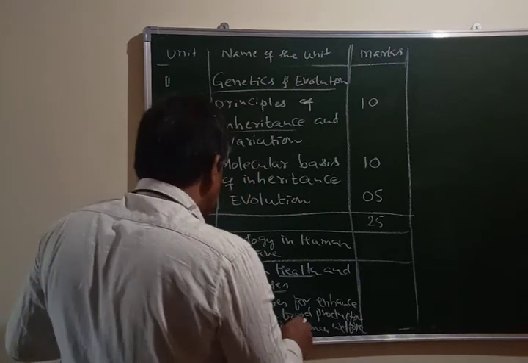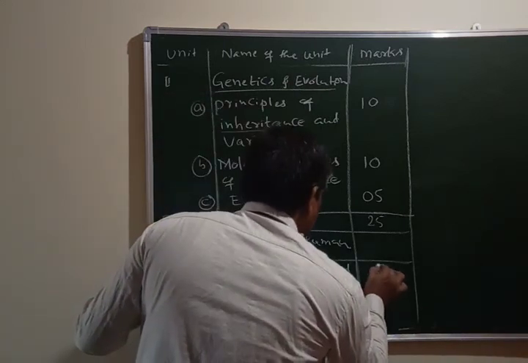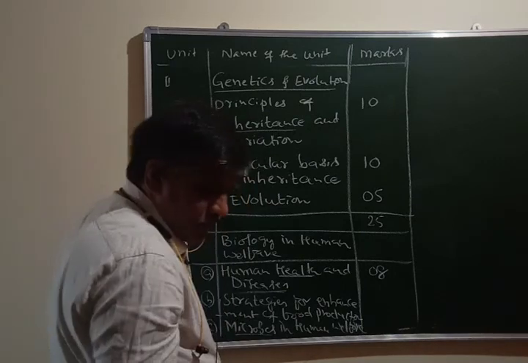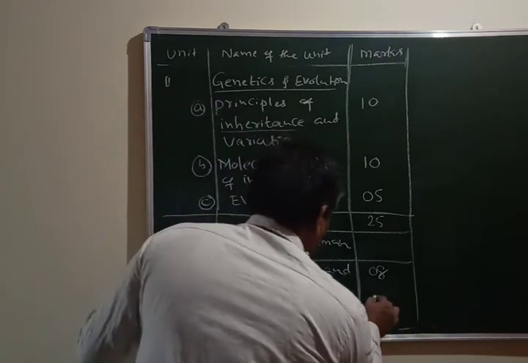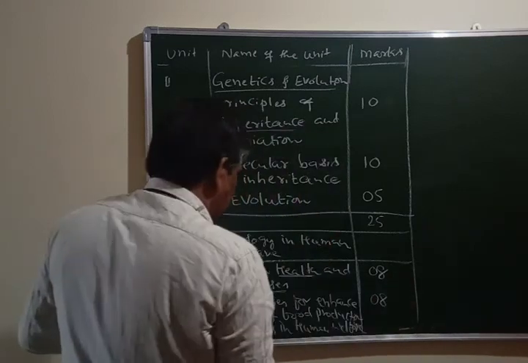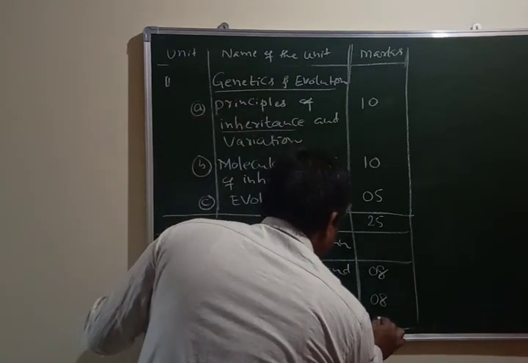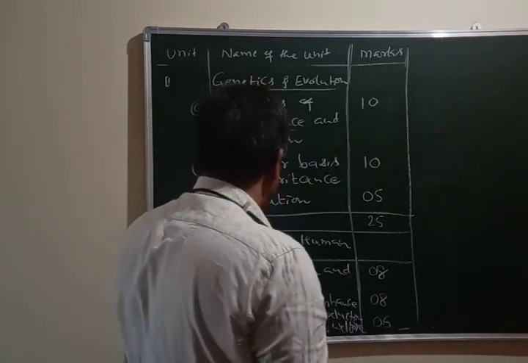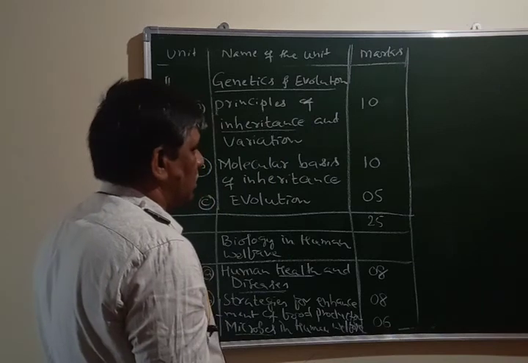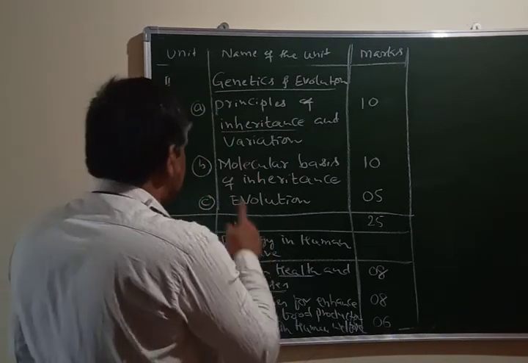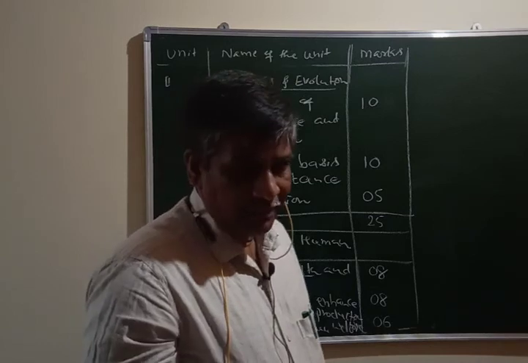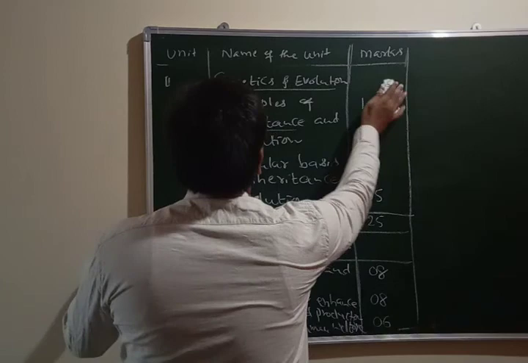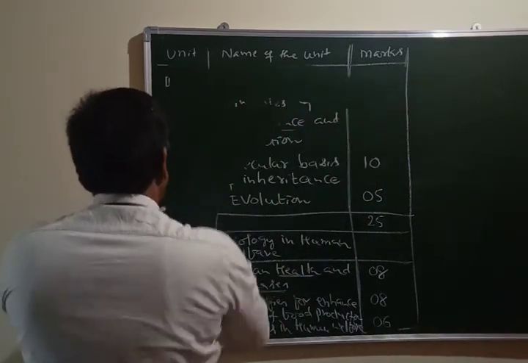For this unit, you will get 8 marks questions from the first lesson, 8 marks questions from the second lesson, and 6 marks questions from the third lesson. The total weightage from this unit is 22 marks. So this is your unit number 3, and the next unit after this is biotechnology.